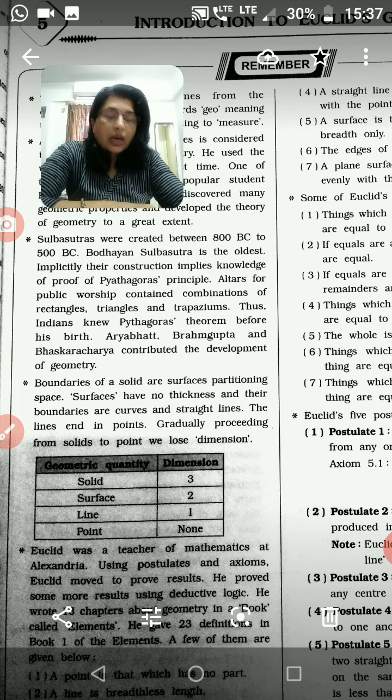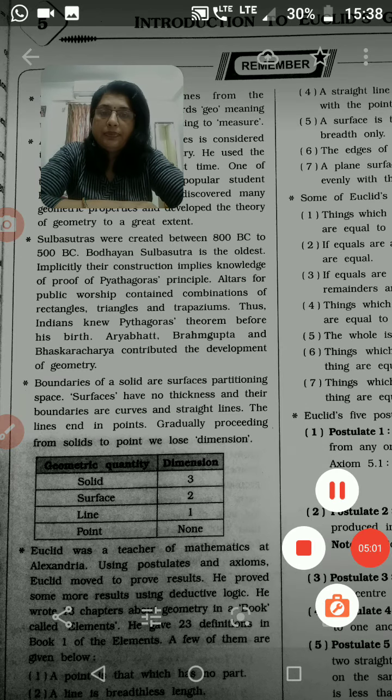There was an underground drainage system, and also they used bricks whose sizes were in the proper ratio 4 is to 2 is to 1, meaning their length to breadth to thickness was 4 is to 2 is to 1. So here we can also see the use of geometry.